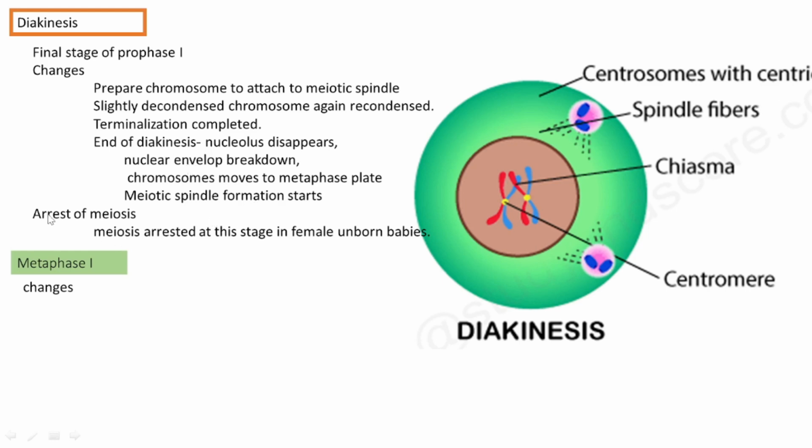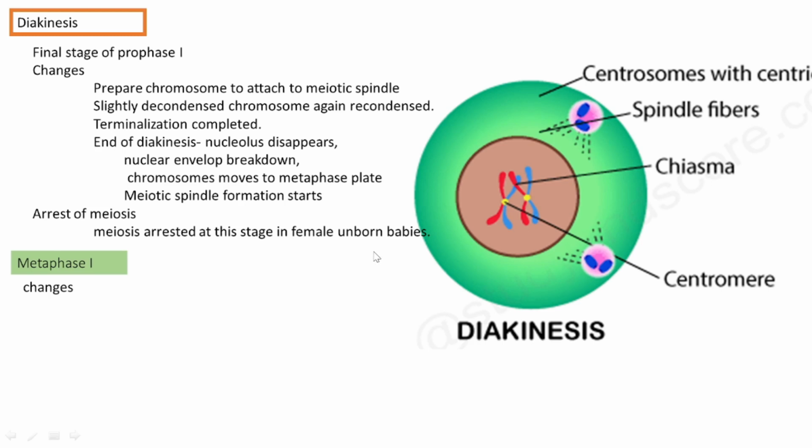And one more important thing we need to know is the arrest of meiosis. That means the meiosis, after reaching this stage, is arrested in the case of female unborn babies. And when will it resume the further process? That happens only when that girl baby attains maturity or puberty.